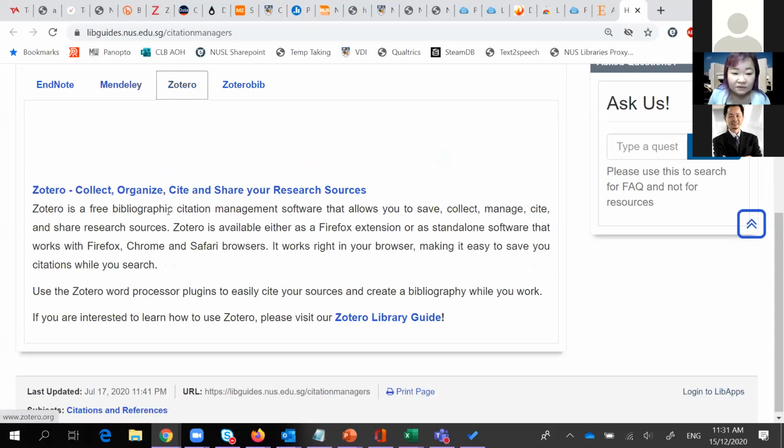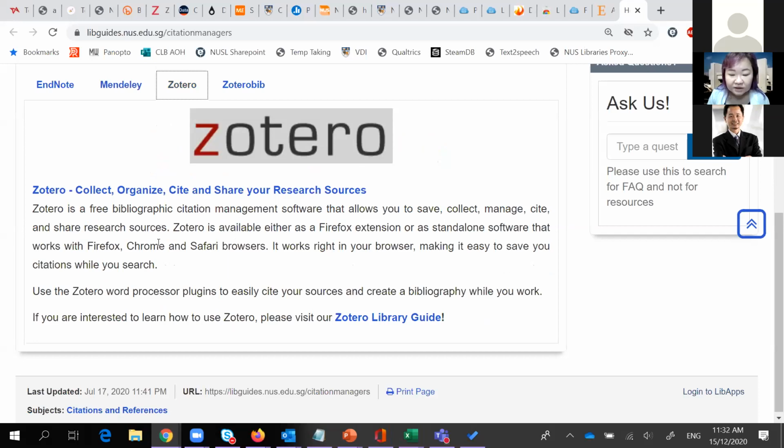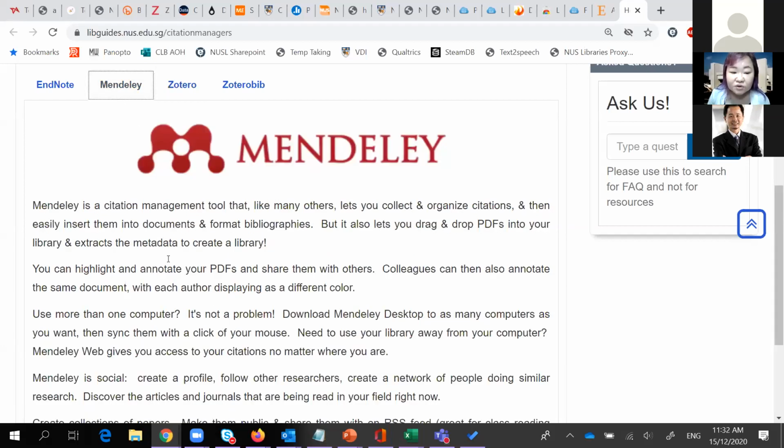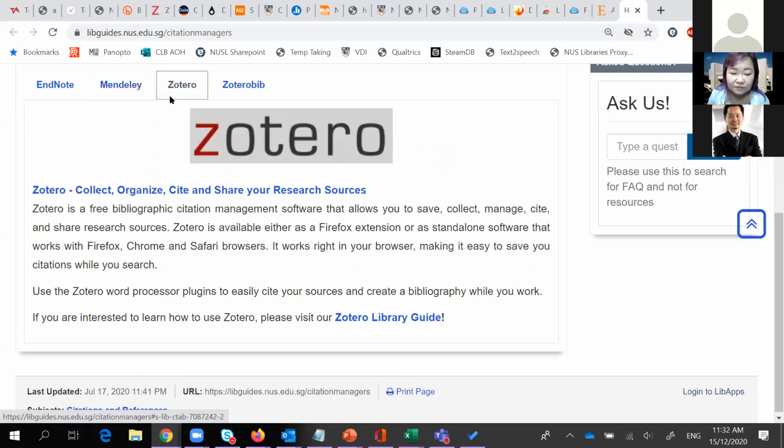Zotero is very user-friendly. It's open source, so it's free of charge. So if you're graduating soon and you're worried, I don't have Mendeley anymore. Actually, Mendeley has a free version as well as an institutional version. So you can continue to use the free version for Mendeley.